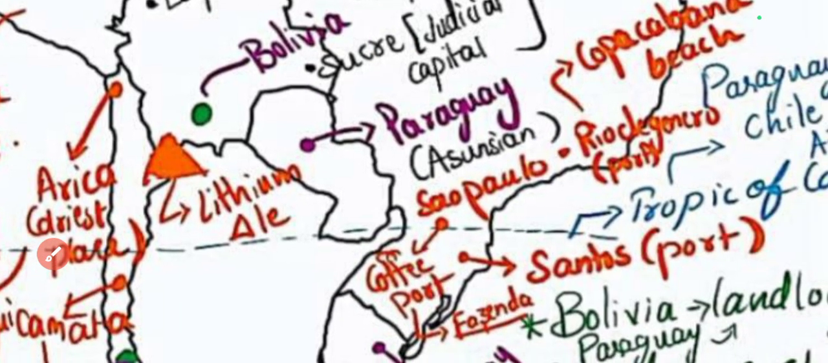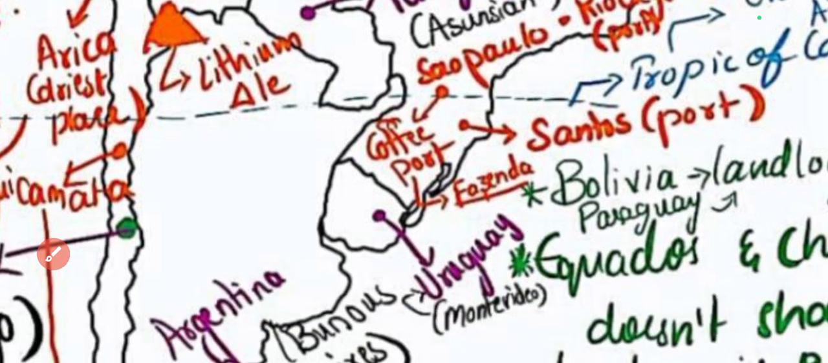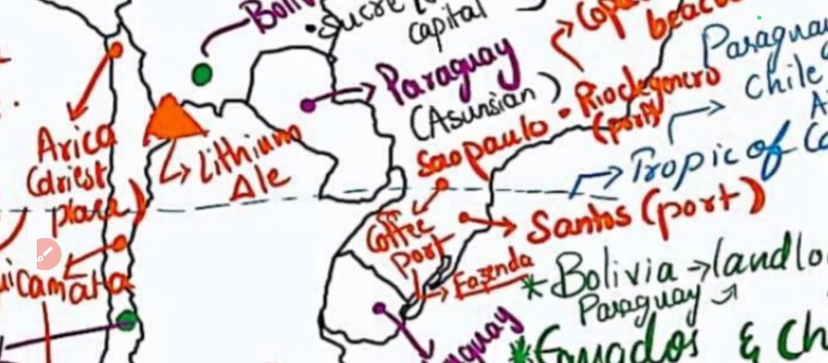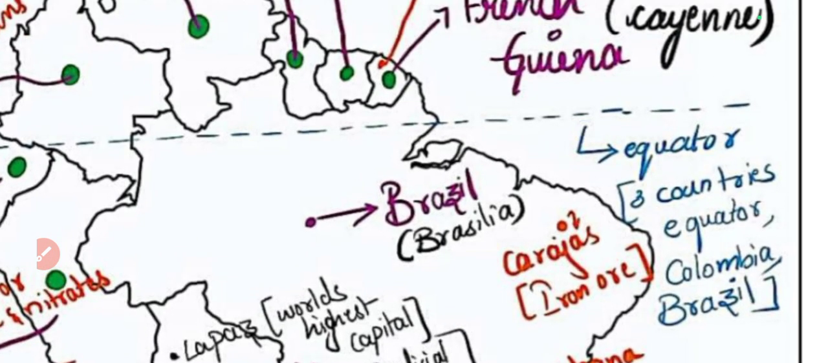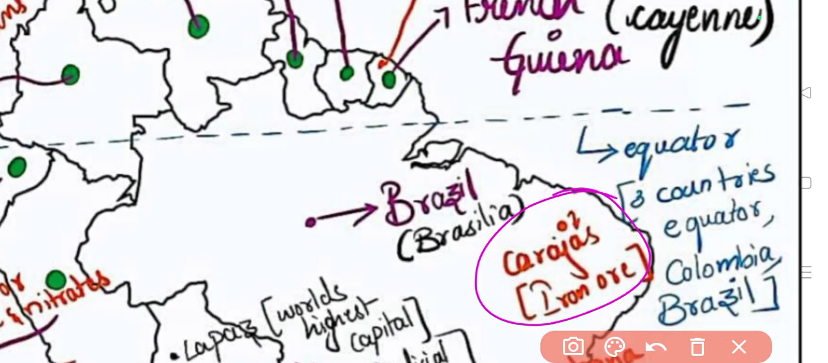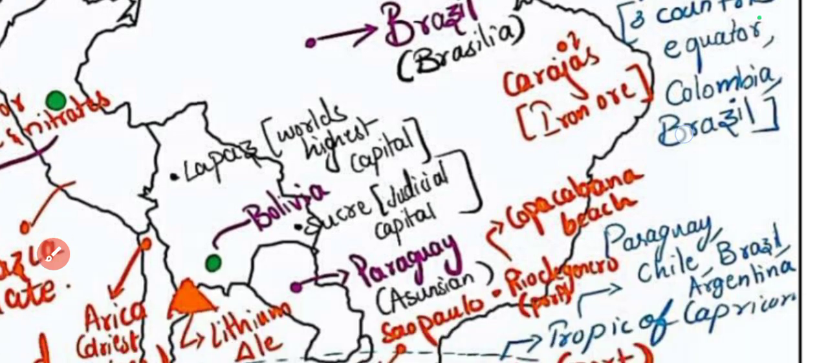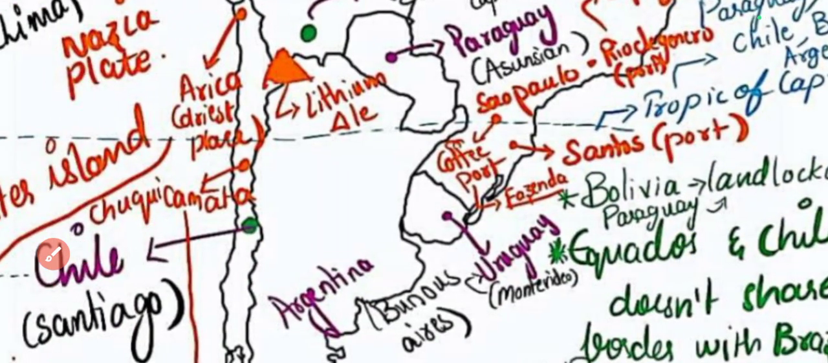And then we have seen Paraguay and Uruguay, which are not bordering each other. The importance of Bolivia and Paraguay is that both are landlocked countries. Paraguay's capital is Asuncion, and Uruguay's capital is Montevideo. And then we have seen Brazil. Brazil's capital is Brasilia. In Brazil there is an important location named Carajás, which is important for iron ore. Also, Brazil is a country having two latitudes passing through it: one is the Equator, another one is the Tropic of Capricorn.